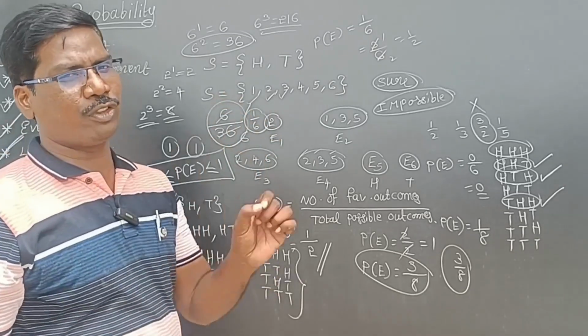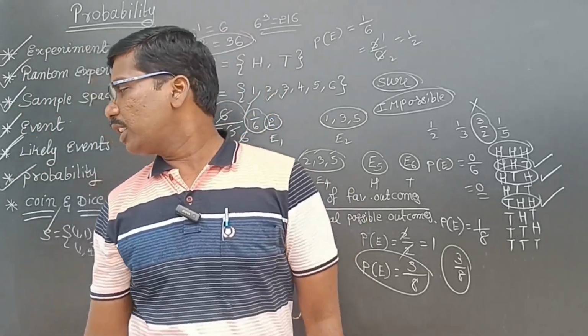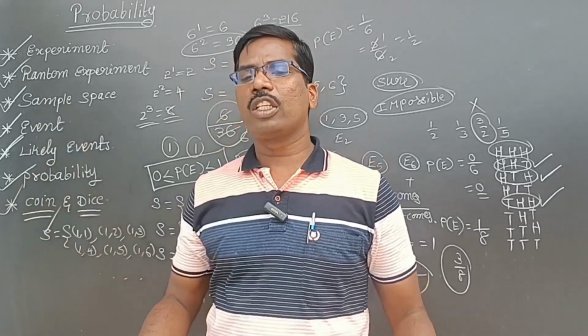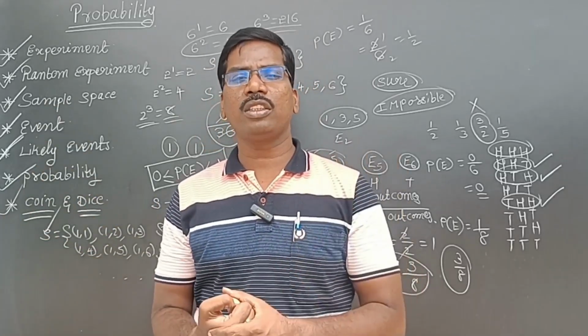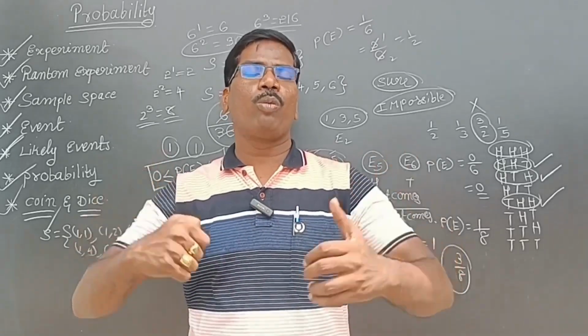You have to write the answer in the least form. Then only it will be the correct answer. So friends, the total probability lesson, coin and dice also, is completed. Playing cards may also be asked for 10th class and 11th class; for 8th class, no need. So this is the full probability lesson.